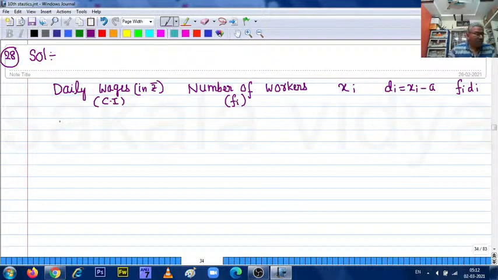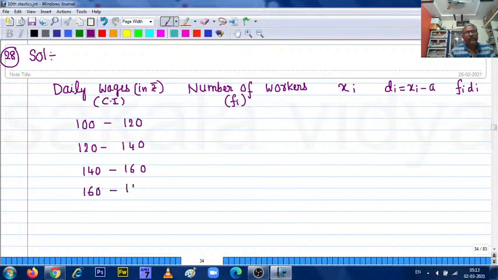We have 100 to 120, next is 120 to 140, 140 to 160, 160 to 180, 180 to 200.